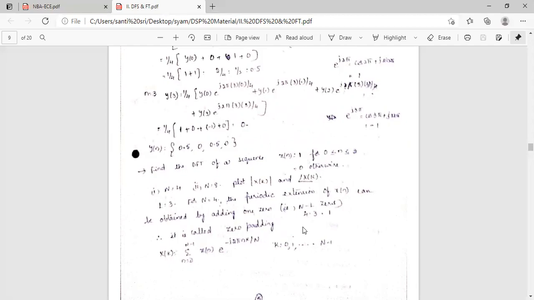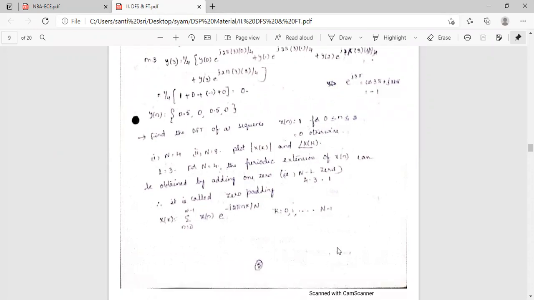For n equal to 4, the periodic extension of x of n is obtained by adding n minus L zeros, that is 4 minus 3, a single 0 pattern. So x of k is the sum over n equal to 0 to n minus 1 of x of n e power minus j 2 pi n k by n, where k is 0, 1, up to n minus 1.